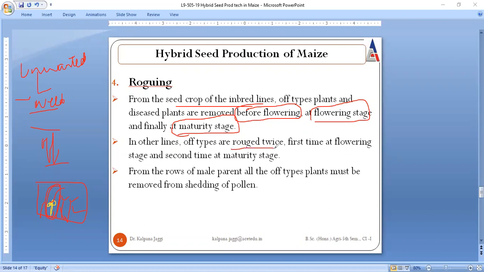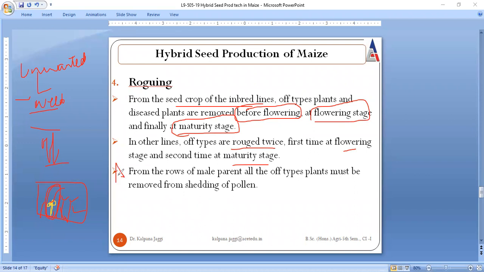Sometimes roguing is done twice, like first at flowering and second at maturity. We need not go for three times; two timings are sufficient. But for how many timings it is to be done is in turn dependent upon the level of contamination, right? From the row of male parent, all the off-type plants must be removed, and